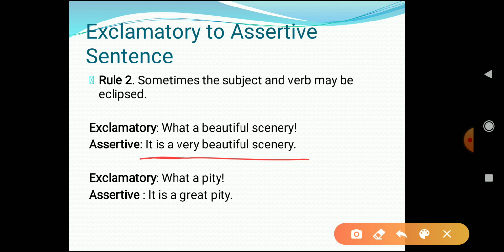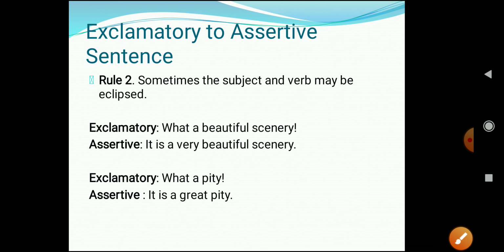Next one is what a pity. So when we are changing it from exclamatory to assertive, it has become what? It is a great pity. Okay, I hope this is clear to everyone.